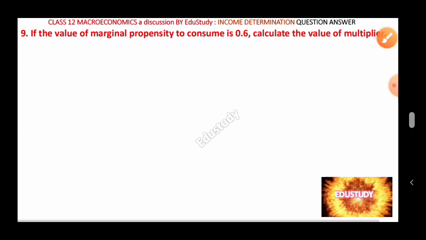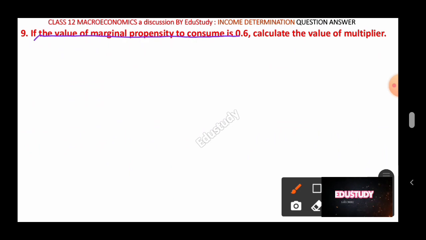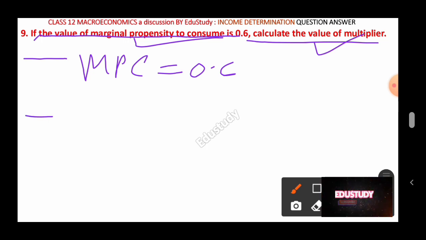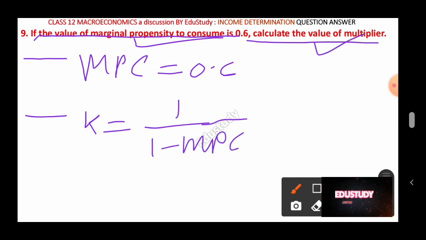Next question here is, if the value of marginal propensity to consume is 0.6, calculate the value of multiplier. So the value of multiplier you are required to calculate here. Again, what is given here? Just write given MPC, marginal propensity to consume, equal to 0.6. Okay, and calculate the value of multiplier. You just write multiplier K equal to 1 by 1 minus MPC. Whenever you are given the MPC, you just write 1 by 1 minus MPC, and whenever you are given the MPS, you have to just write 1 by MPS. But here it is given MPC, therefore we are taking 1 by 1 minus MPC.